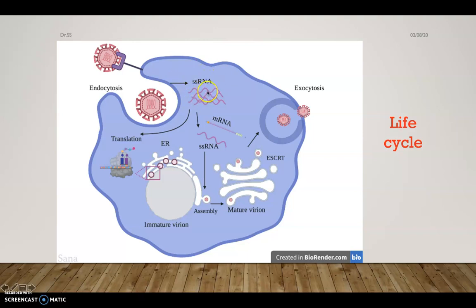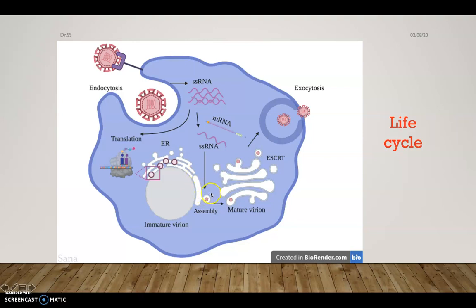The single-stranded RNA genome consists of the structural and non-structural proteins. The polyproteins are synthesized by translation in the endoplasmic reticulum of the host cell. Then by means of the RdRp, RNA-dependent RNA polymerase, it synthesizes double-stranded RNA, and from that, mRNA and single-stranded RNA are synthesized. The polyproteins and the genetic material are packed and partially matured inside the endoplasmic reticulum.